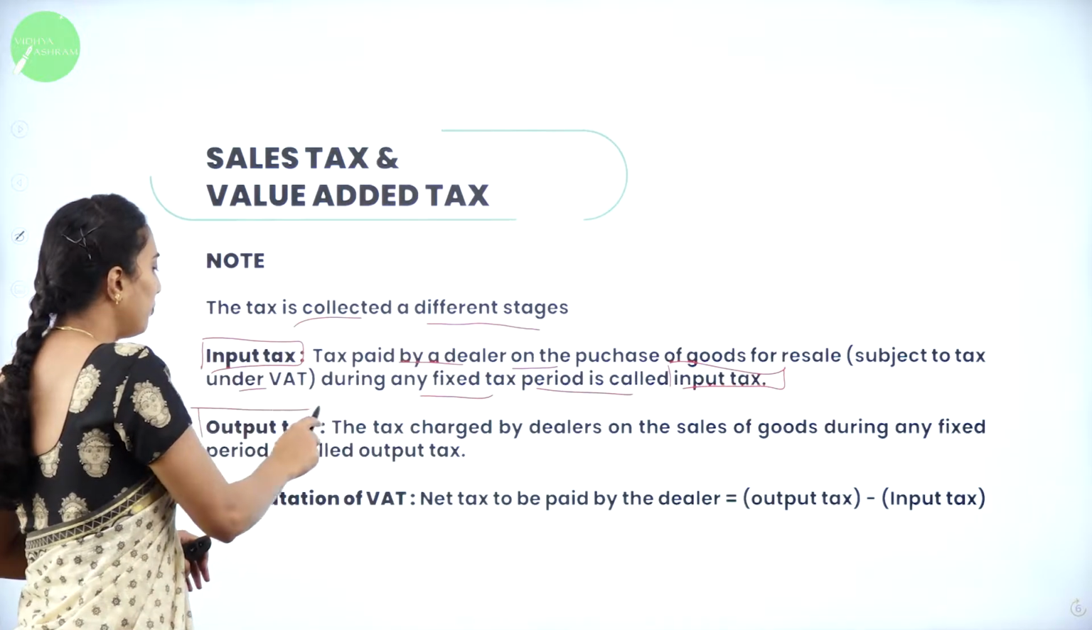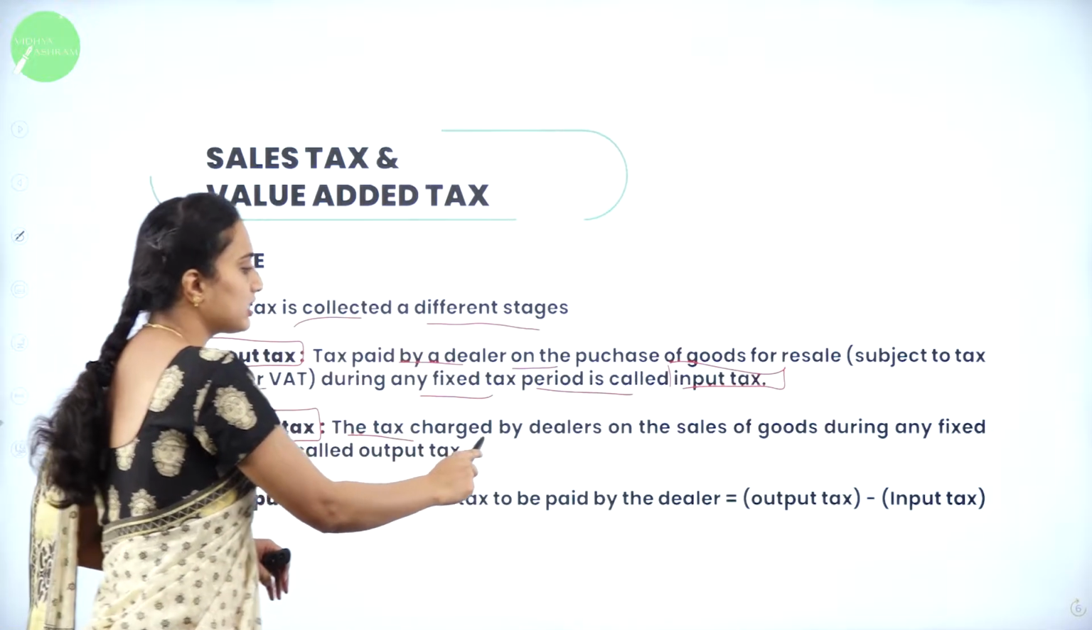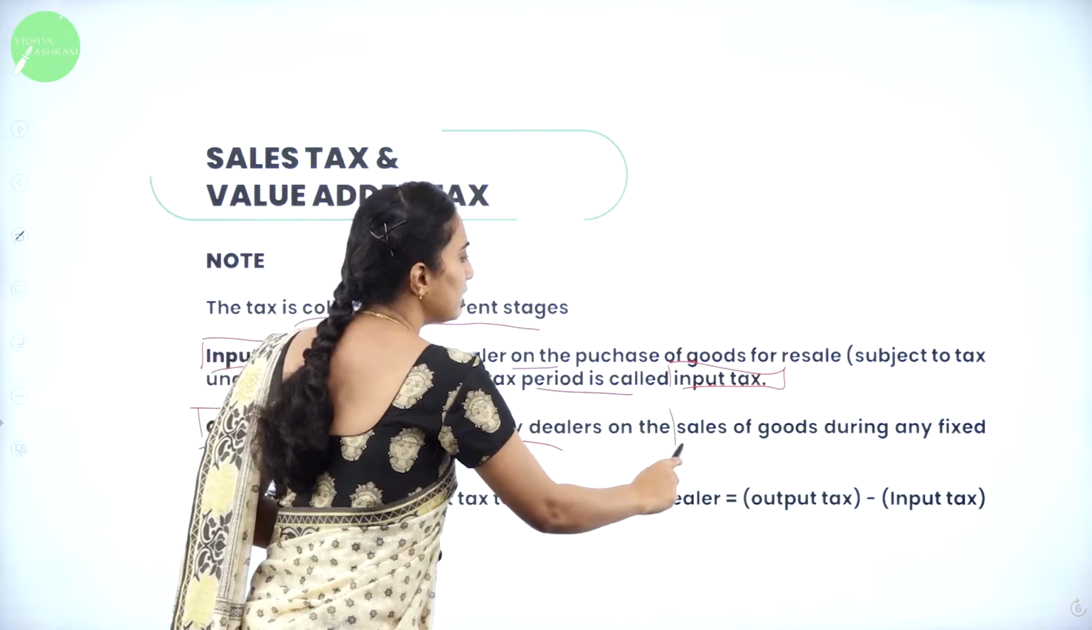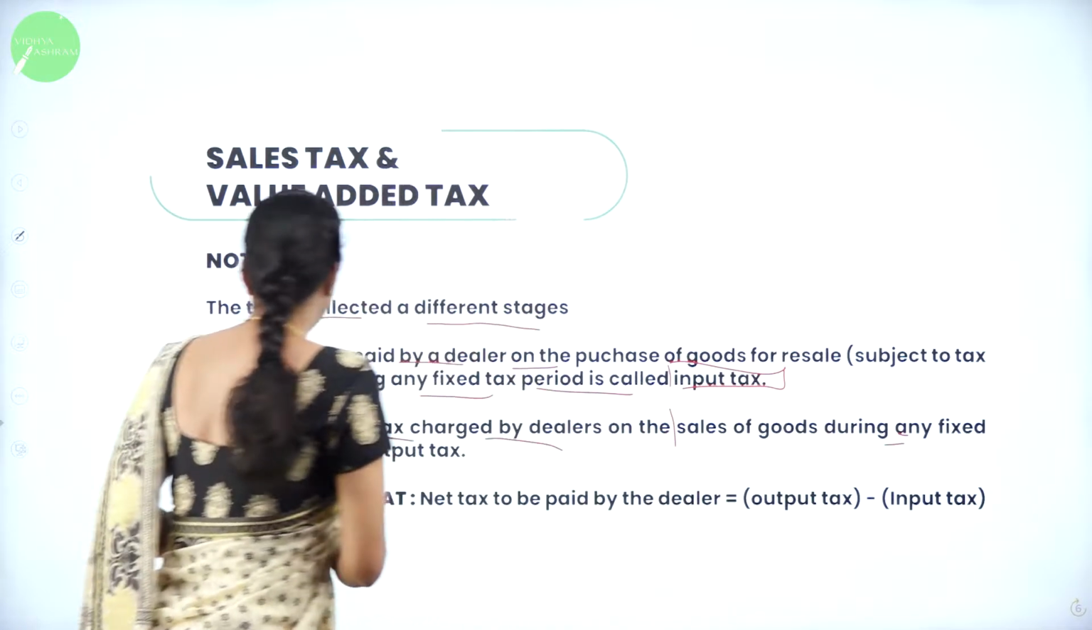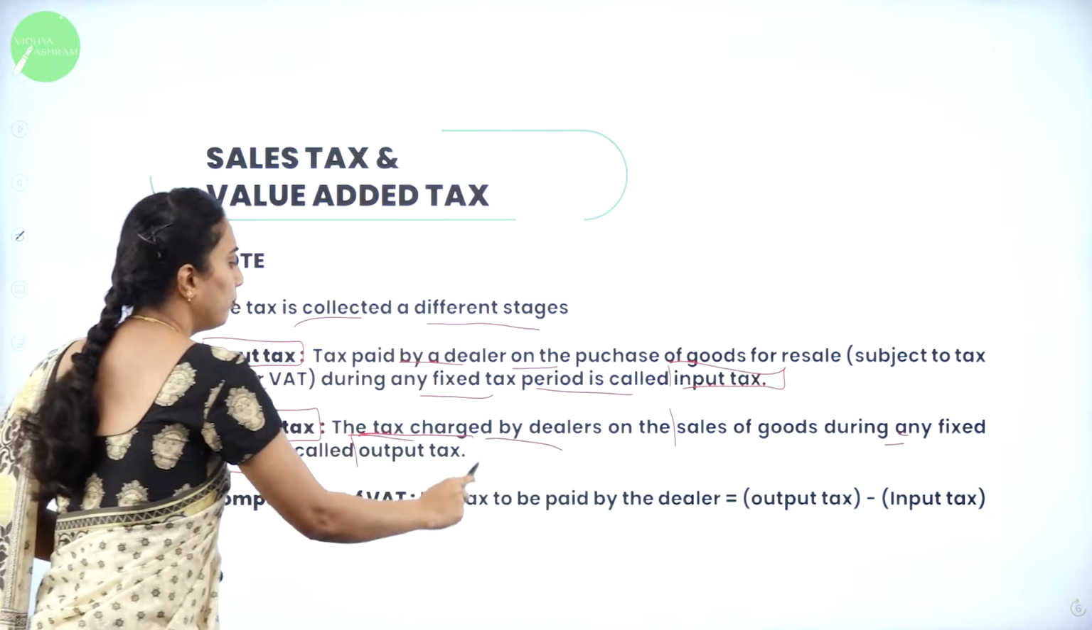What do you mean by the output tax? Next is the tax charged by the dealers on sales of goods during any fixed period is called output tax.